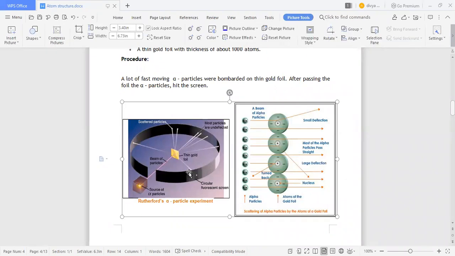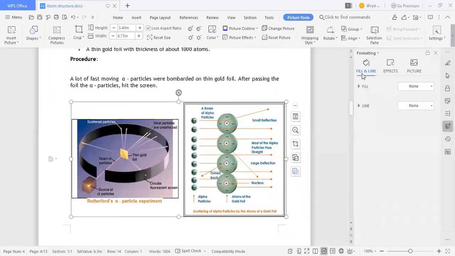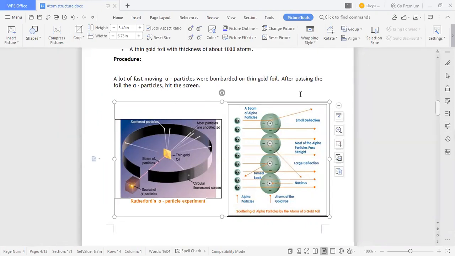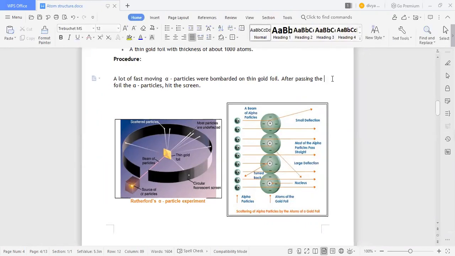So here we need a gold foil for this. We need one thin gold foil, and after passing through that foil, the alpha particles hit the screen. So we have to keep a source of alpha particles. Here you can see the source of alpha particles, and this is the thin gold foil.